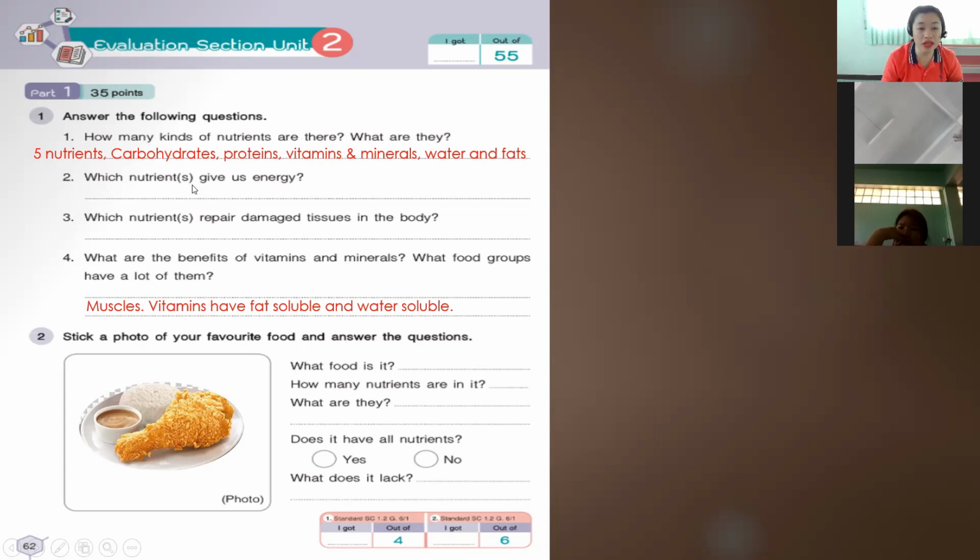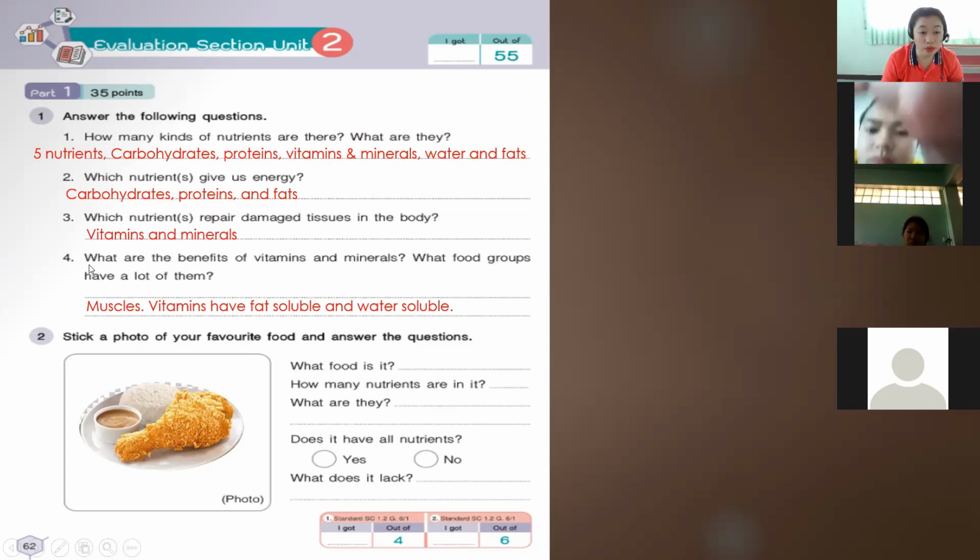Okay, which nutrients give us energy? The nutrients that give energy are carbohydrates, proteins, and fats. Number 3, which nutrients repair damaged tissues in the body? We have vitamins and minerals.